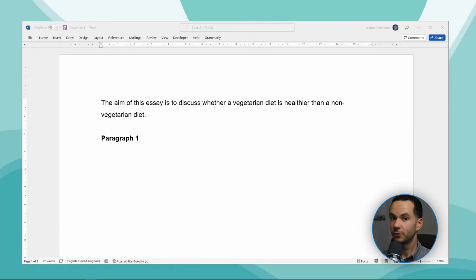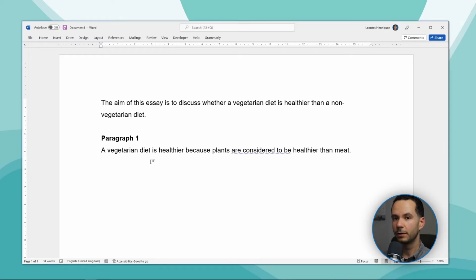My first topic sentence is going to be that a vegetarian diet is healthier because plants are considered to be healthier than meat. And the next thing I want to add now is our level 2 sentence. Now, if you think of the paragraph structure, we have a level 1, which is our topic sentence, our level 2, which is our explanation, and then we have our examples or evidence as level 3, and maybe we add a level 4 sentence to round everything together. Our level 2 sentence is going to explain what I mean by this, and I have 2 reasons why I think that a vegetarian diet is healthier.